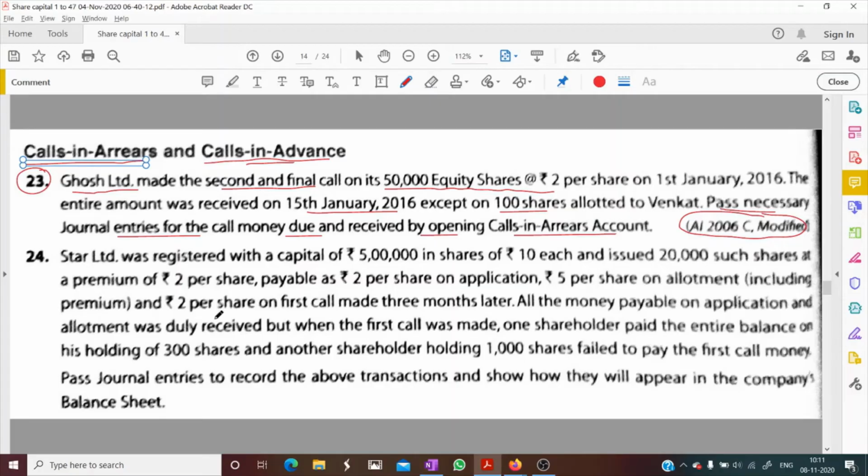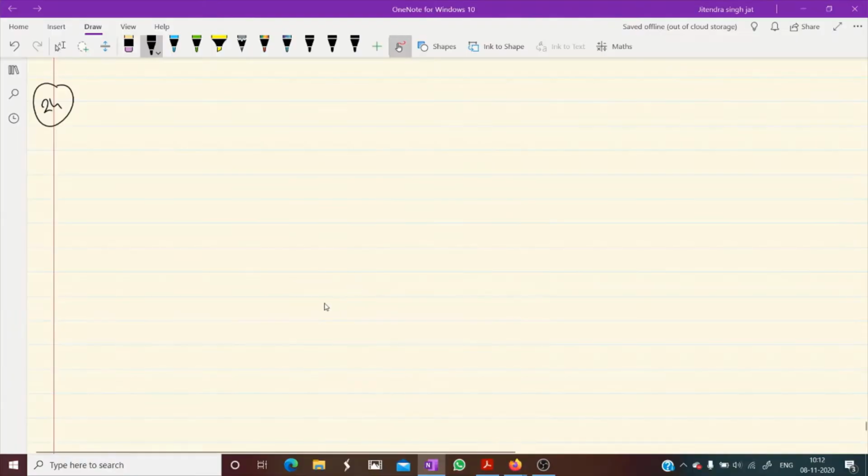Question number 24. Star Limited was registered with a capital of rupees 5 lakh in shares of 10 each and issued 20,000 such shares. It means 50,000 is their authorized capital and 20,000 shares are issued of rupees 10 at a premium of 2. So how many shares are issued? 20,000 shares of rupees 10 are issued at a premium of rupees 2.